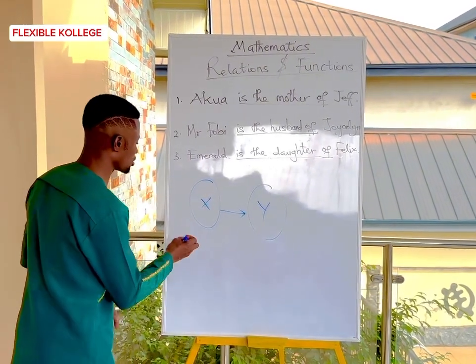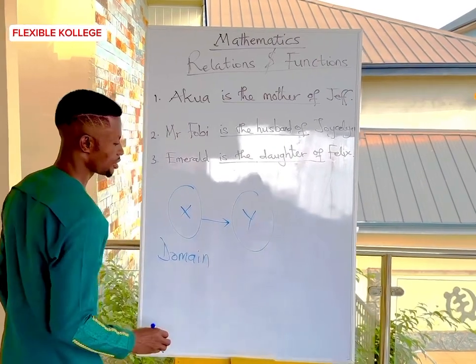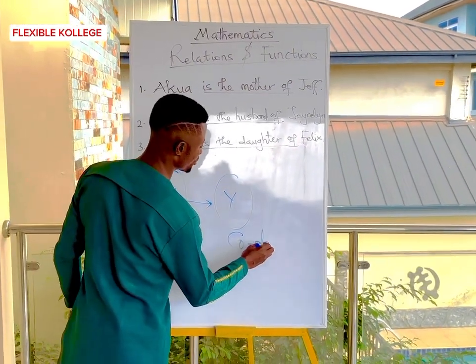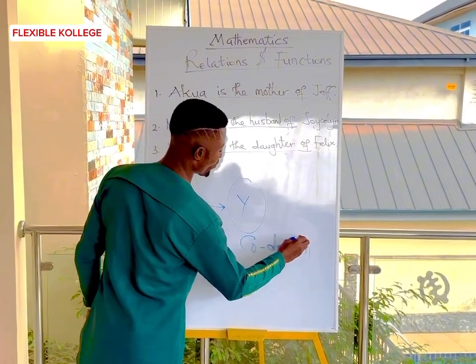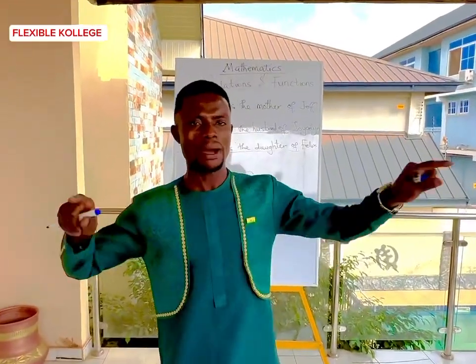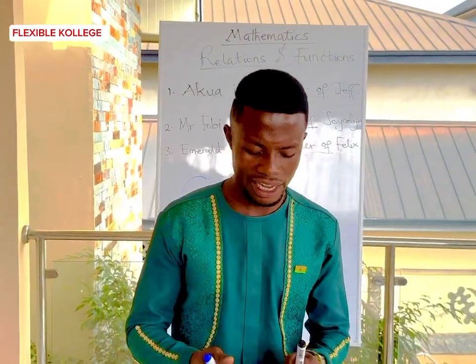The first set, we call it the domain, and the other set, we call it the codomain. So elements within the domain correspond or map to the elements within the codomain. That is how it is.